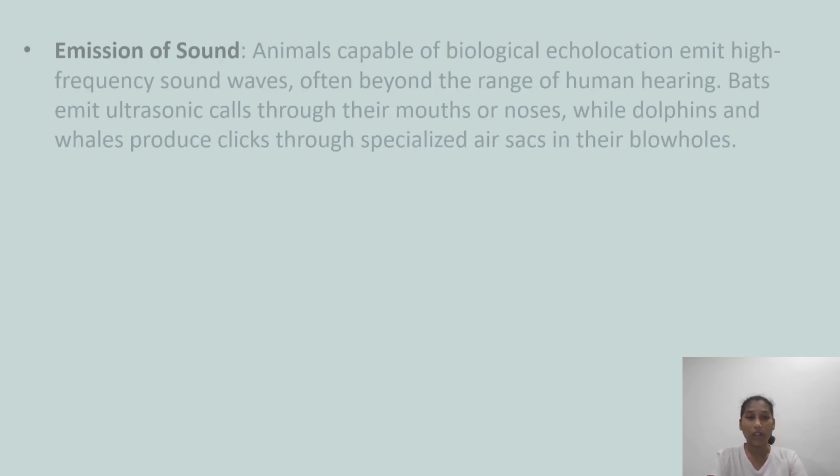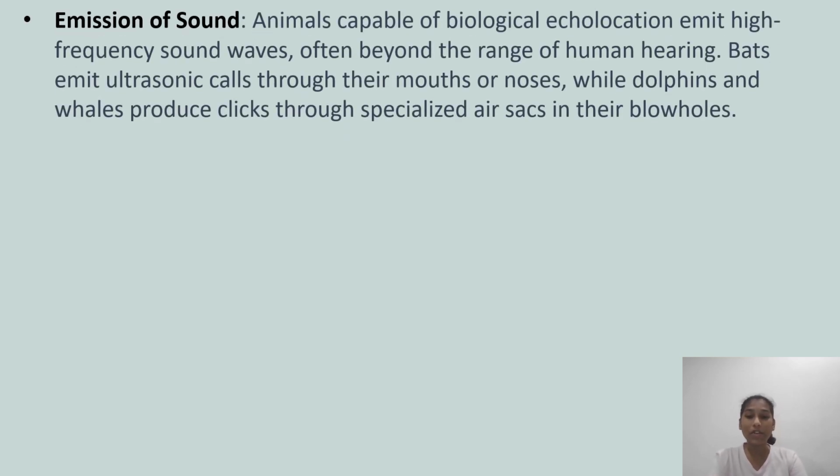Let us go with the steps involved in biological echolocation. The first step is emission of sound. The animals have some special organs to emit sounds. For example, in bats, we have mouth or nose. They emit ultrasonic calls, while dolphins and whales produce clicks through specialized air sacs in their blowholes. Animals which are capable of biological echolocation emit high frequency sound waves beyond the range of human hearing.